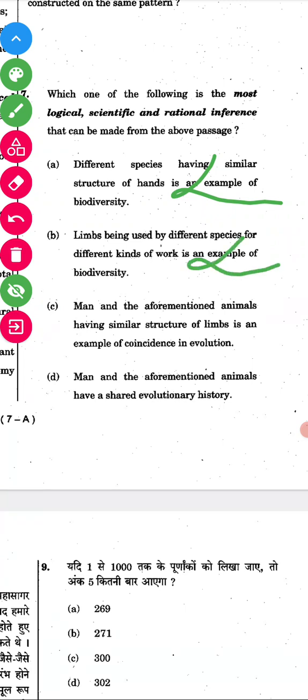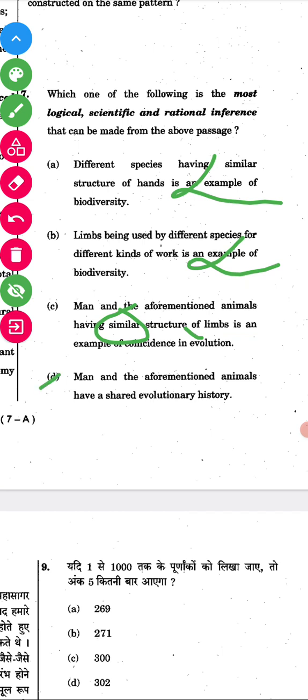Man and the aforementioned animals having similar diversity. How can it be similar? Structure of limbs is an example of the coincidence of evolution. It's also wrong. Man and the aforementioned animals have a shared evolutionary history.